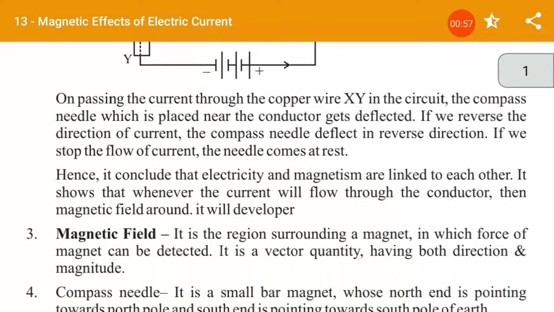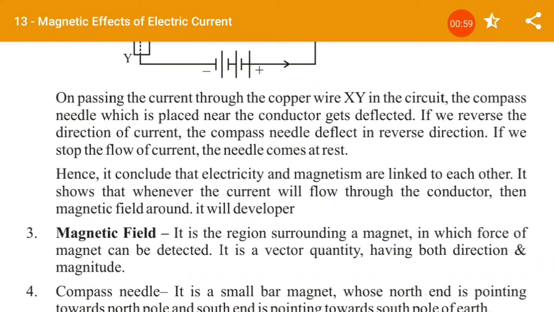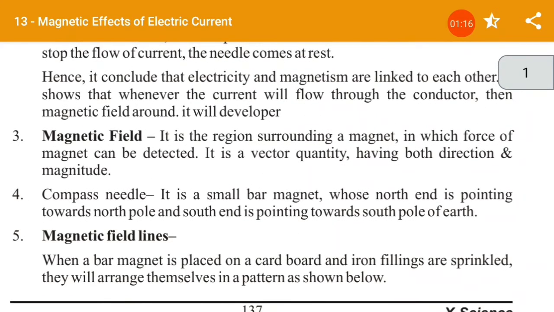In the Ørsted experiment, it was concluded that electricity and magnetism are linked to each other, and it shows that whenever current flows through a conductor, a magnetic field develops around it. The magnetic field is a region surrounding a magnet in which the force of the magnet can be detected, and it is a vector quantity having both direction and magnitude.